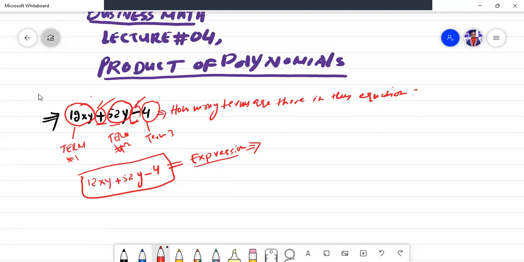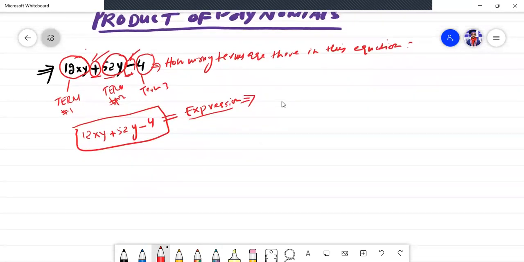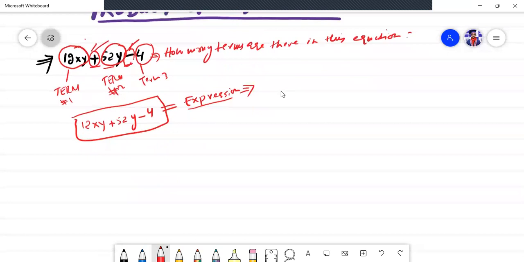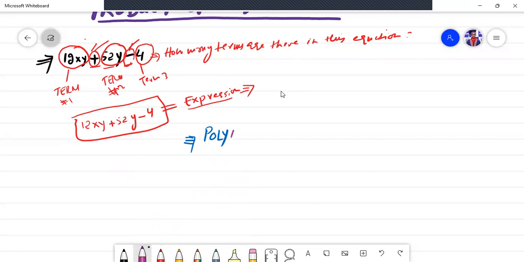Okay, so simple. Now we have a good concept of what terms and expressions are. So now let's come to polynomials. Polynomials. So what do you mean by polynomials?